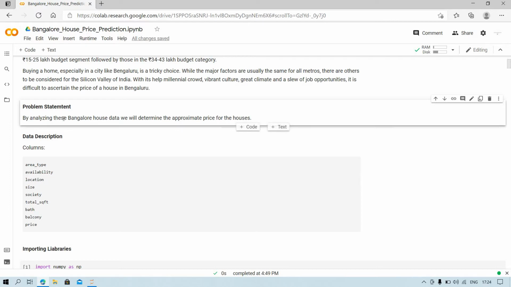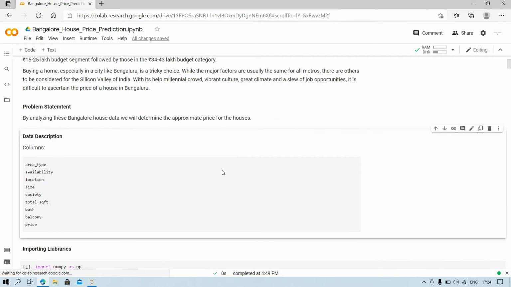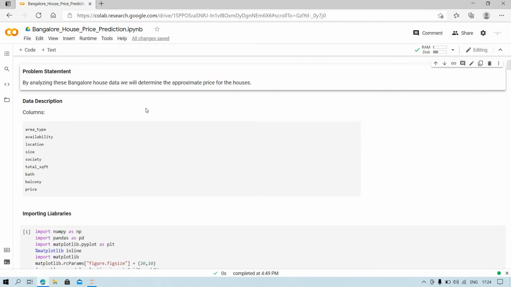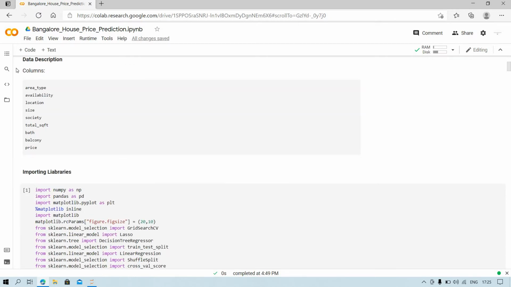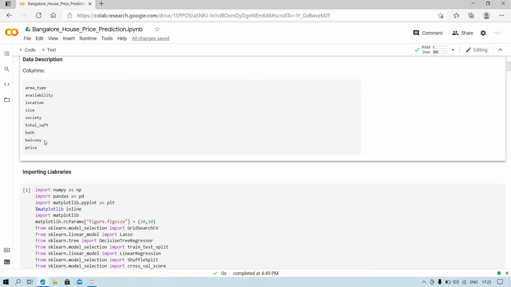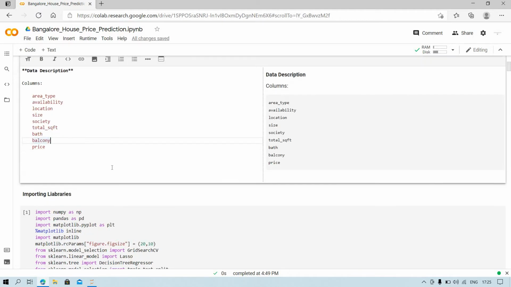Analyze this Bangalore house data. We will determine the approximate price of the house. So in the data we have different types of attributes, and from these attributes we are going to predict the price of the house in Bangalore city. Okay, so these are the attributes or columns in the data: area type, availability, location, size, society, total square foot, bath, that is the number of bathrooms, and this is the balcony and the price of the house.